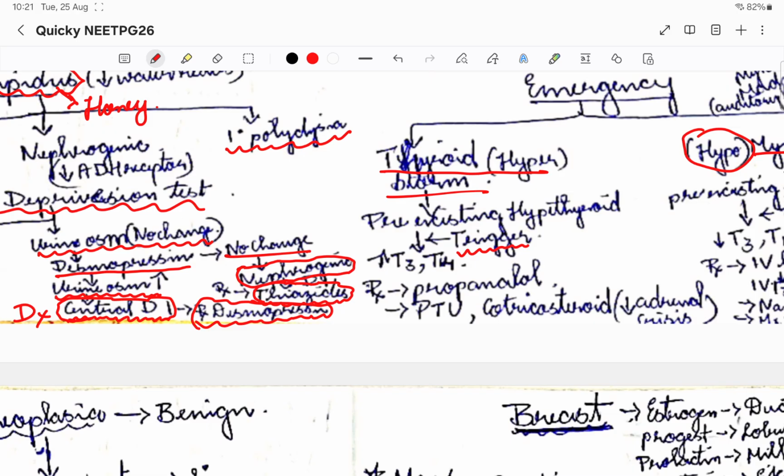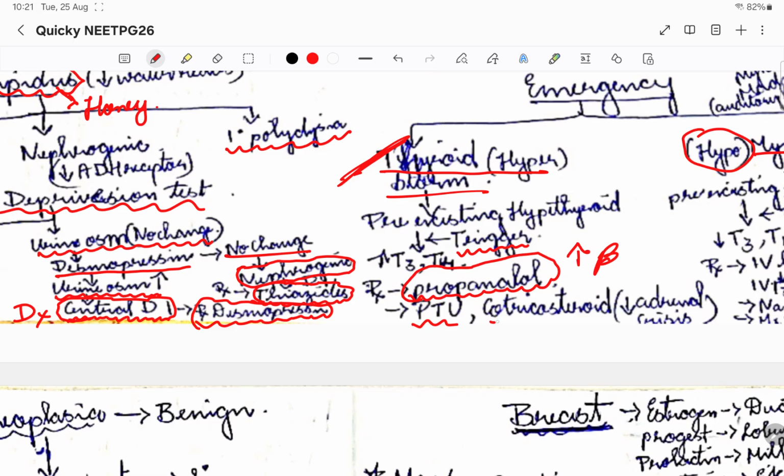T3 T4 is already raised, but if the increase in T3 T4 continues, it might lead to thyroid storm. Okay, this is an emergency. That is where we try to reduce the action through propranolol. Propranolol will reduce the beta action. So sympathetic, everything, heart rate, everything will be raised. So we go and give the propranolol first as a beta blocker, and then we'll give PTO.